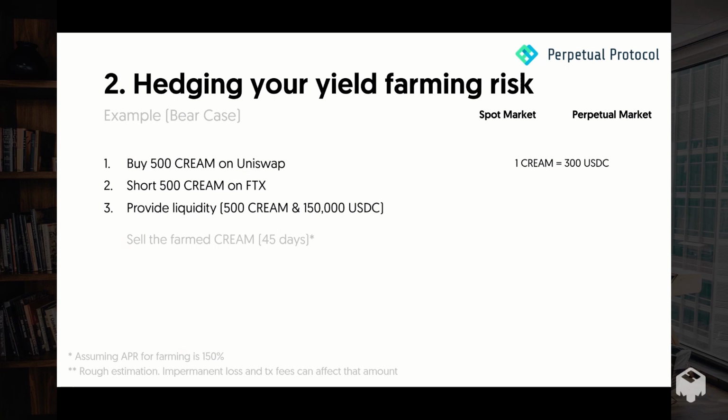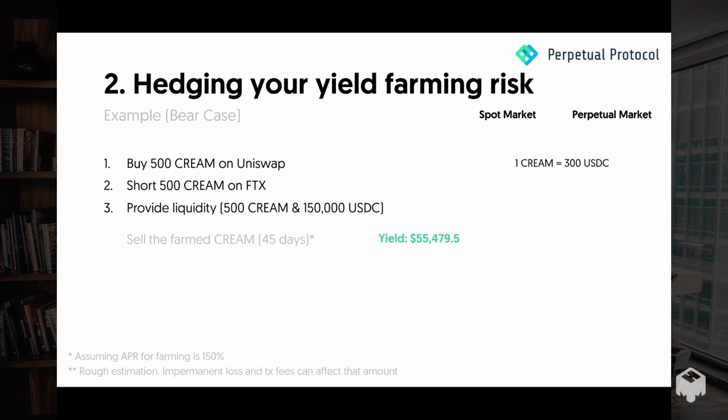And as a third step, you just provide liquidity on either Uniswap or SushiSwap, with the 500 CREAM you bought from step number 1 and an additional 150,000 USDC. Because it's an automated market maker, each side must be the same value. And during 45 days of yield farming, this trader just sells the farmed CREAM. So the yield should be 55,000 USDC.